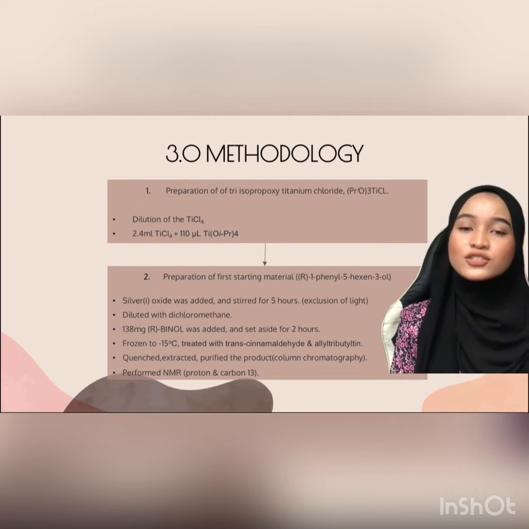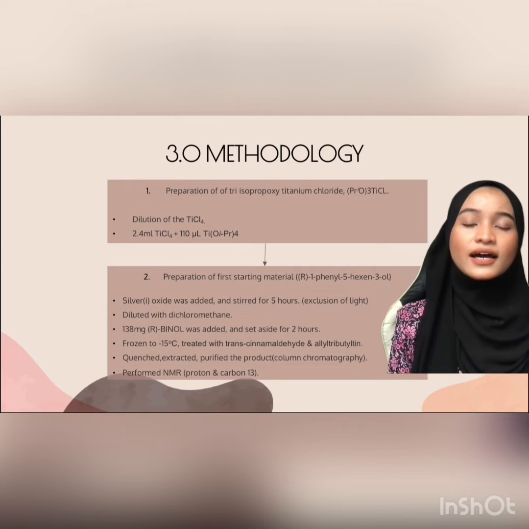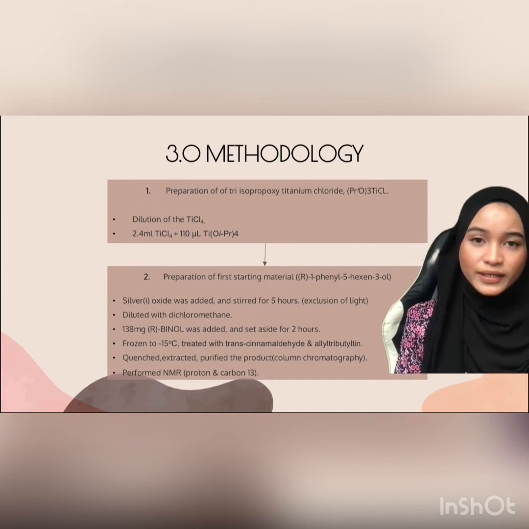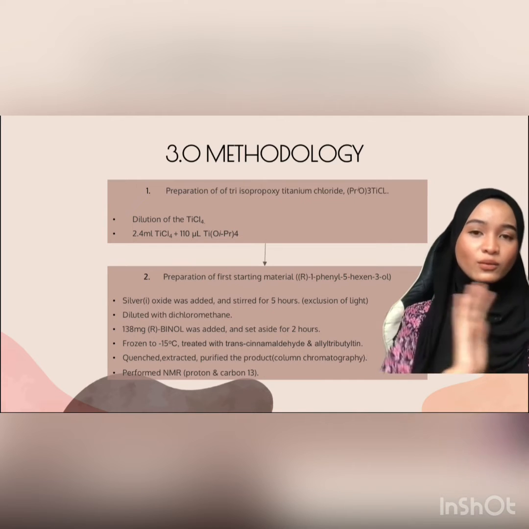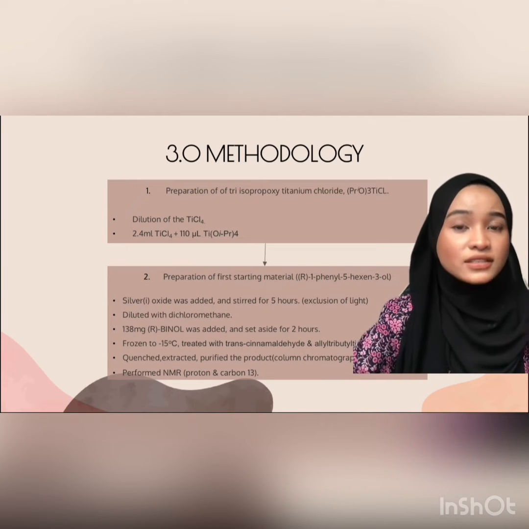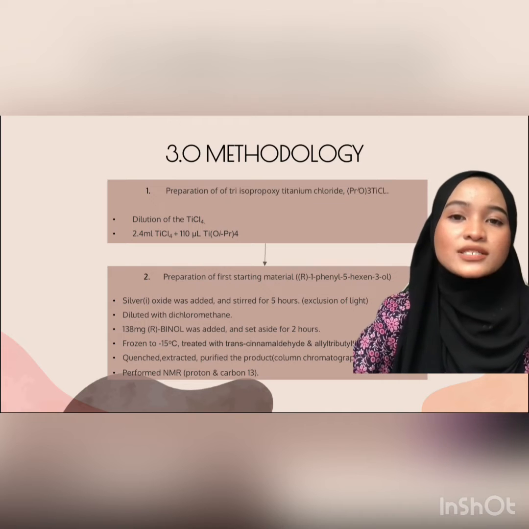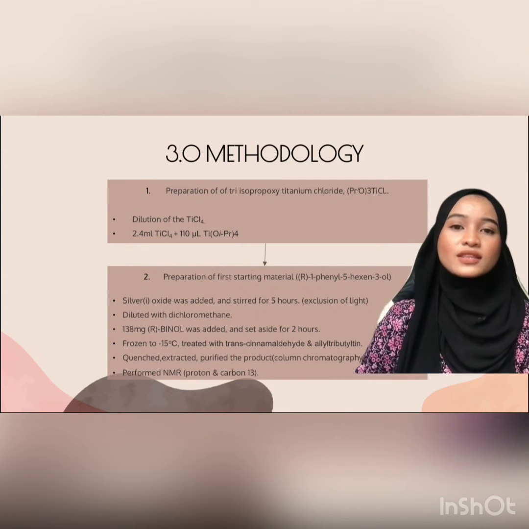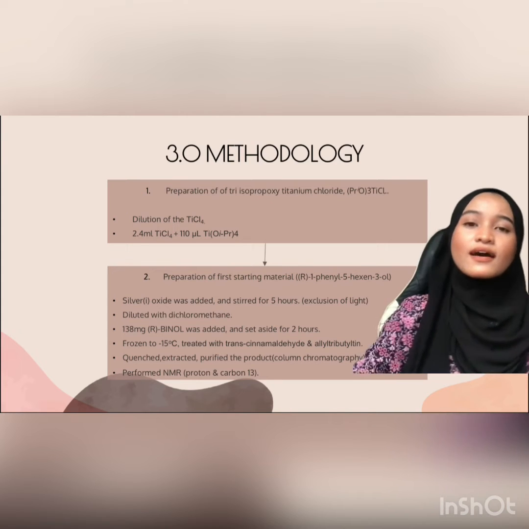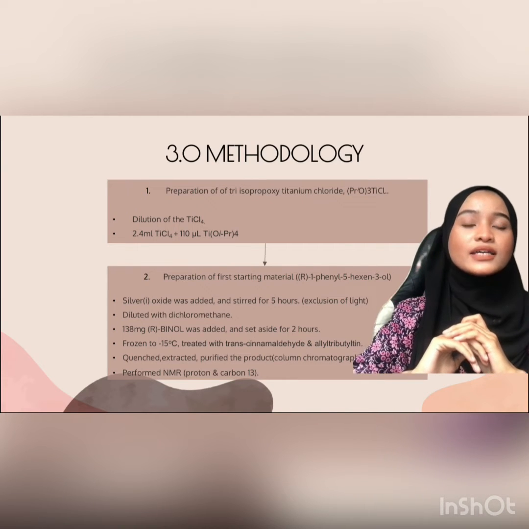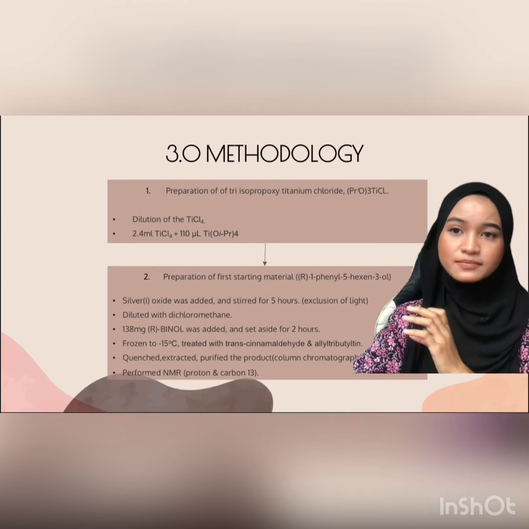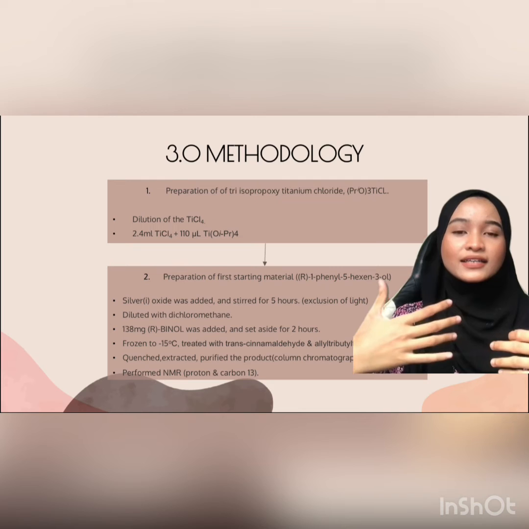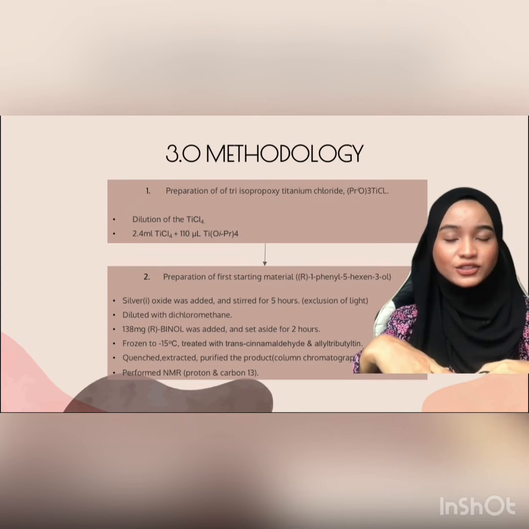After the dilution, only 2.4 ml of it was needed, and 110 microliters of titanium isopropoxide was added to it. After the mixture was set aside for about 1 hour, 56 mg of silver oxide was added to it. It was stirred for about 5 hours with no direct light. It was then diluted with dichloromethane, and after that, carbinol was added and set aside for about 2 hours. The mixture was then cooled to negative 15 degrees Celsius before adding the trans-enal and also the allyltributyltin.